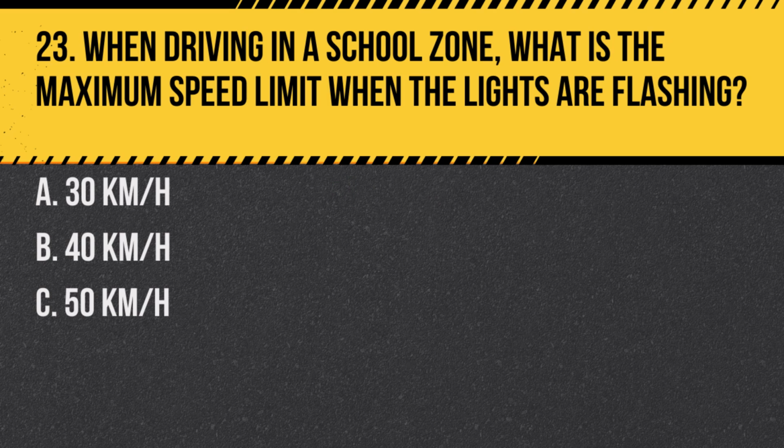Question 23. When driving in a school zone, what is the maximum speed limit when the lights are flashing? A. 30 kilometers per hour. B. 40 kilometers per hour. C. 50 kilometers per hour. Answer: A. 30 kilometers per hour. When lights are flashing in a school zone, the maximum speed limit is 30 kilometers per hour.